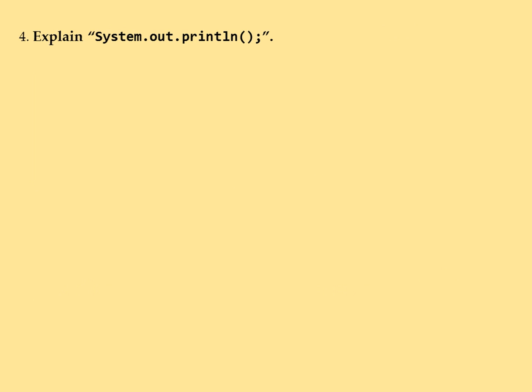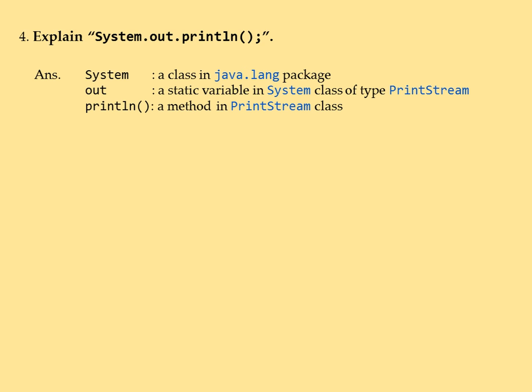Moving on to the next. Explain System.out.println. This is a very common question, yet most of us are unable to answer it properly. So let's get into the depth of the commonly used print statement in Java. System is a class in java.lang package.